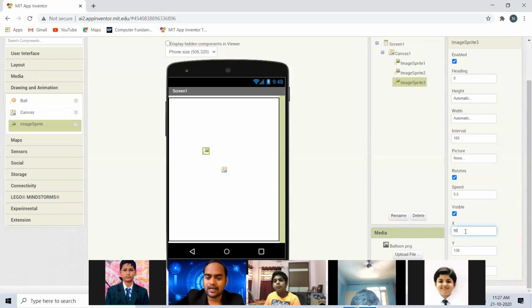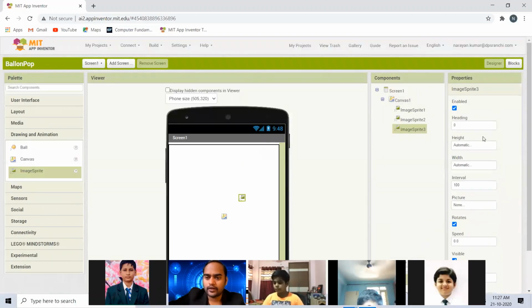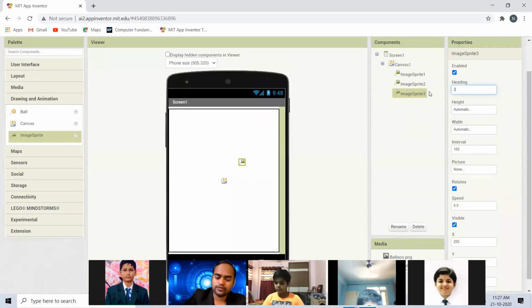So this time, X I will place at 190, or let it be 200, not an issue. If I do 200, you see where the object went. The X-axis is horizontal, the Y-axis is vertical. So horizontal and vertical, you can locate your object anywhere within this coordinate system. Okay, that's fine. And for heading, I want to keep it 270, so that it should fall downward.